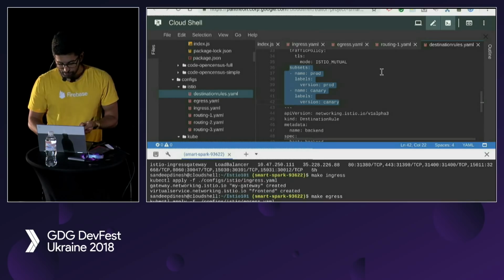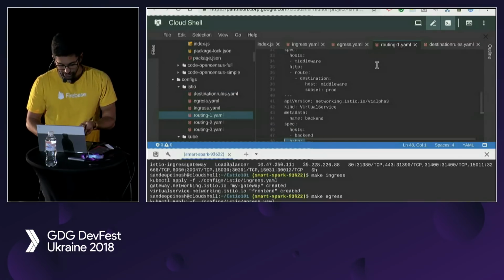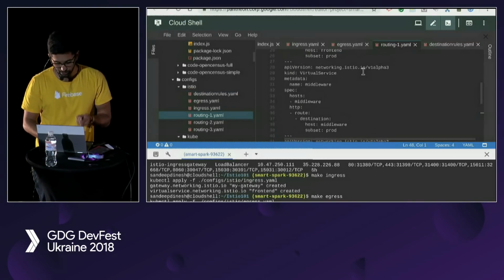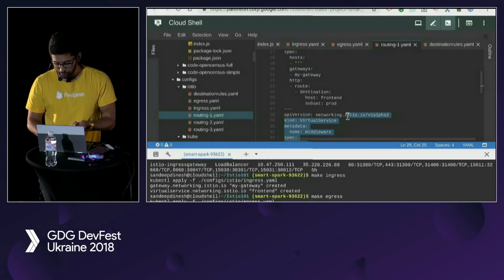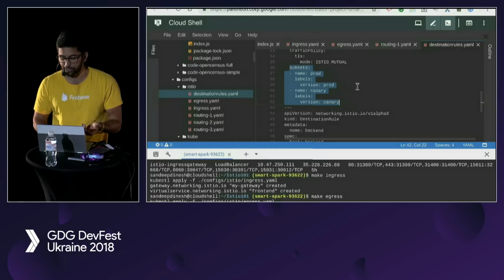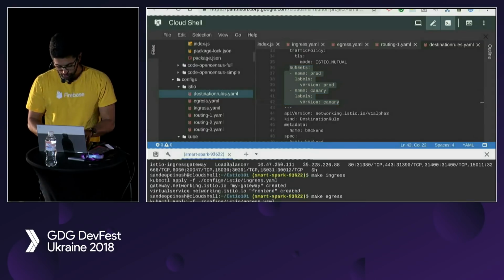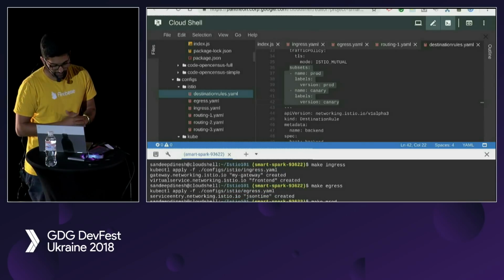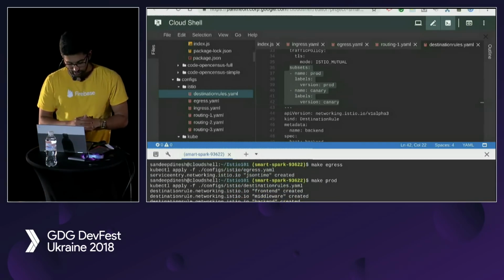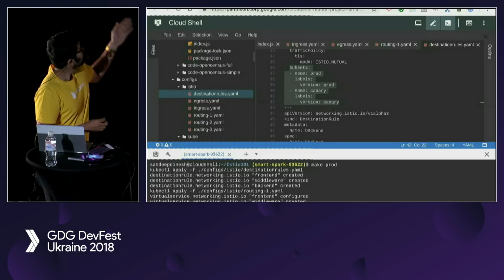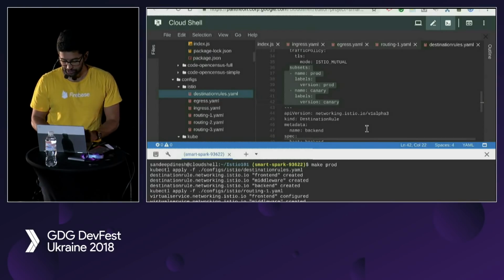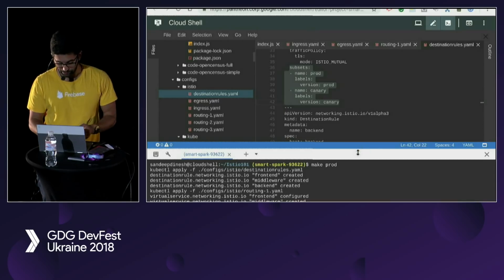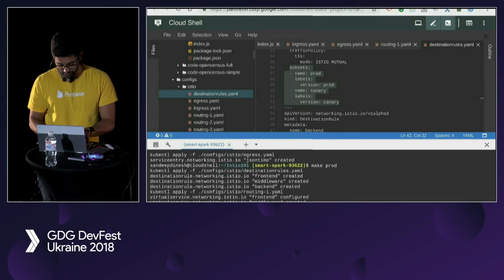So now we have these destination rules and our routing table. What we can do is deploy it. So remember, in our routing table, we're only sending traffic to prod for the middleware, even though in our destination rules, we're defining both subsets, right? So let's apply those two files. And you can see I'm just using kubectl for everything. There's no special tooling or anything required for Istio. It's all done using CRDs, so nothing special you have to download if you don't want to.